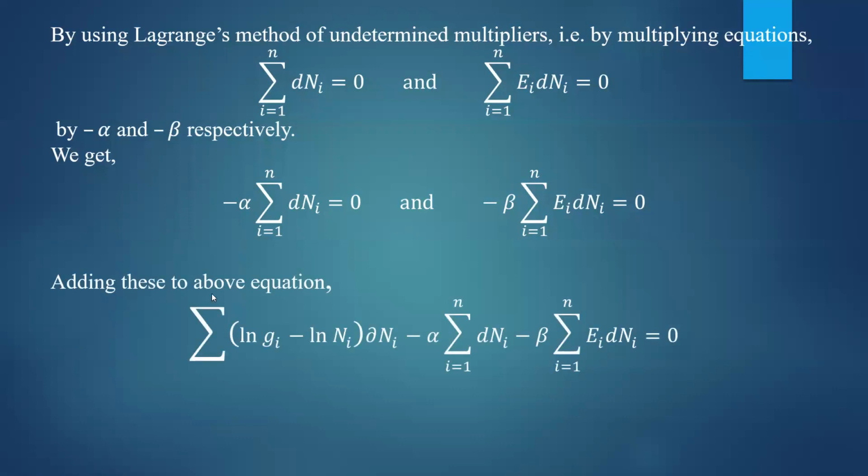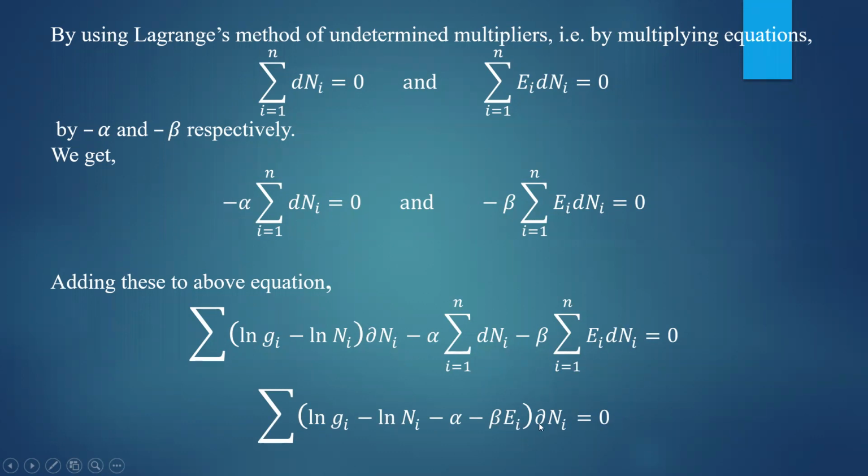Okay, adding these two to the above equation, you will get summation ln of gi minus ln of ni into dou ni minus alpha into summation of dni minus beta into summation of ei dni. Take dni as a common factor and you will be left with summation of ln gi minus ln of ni minus alpha minus beta into ei, into dou ni equal to 0.